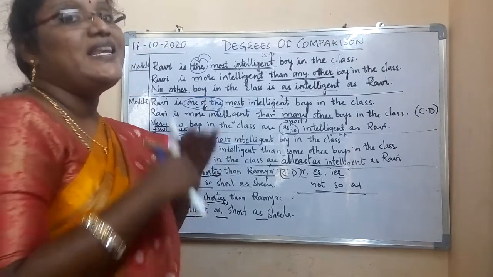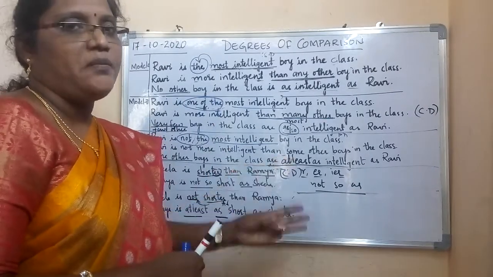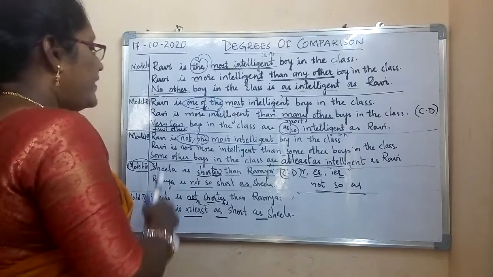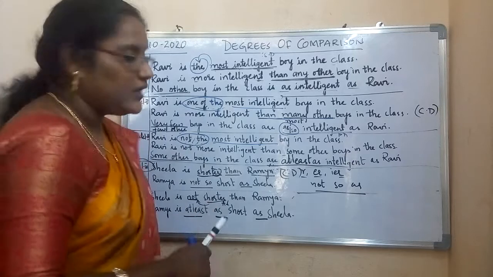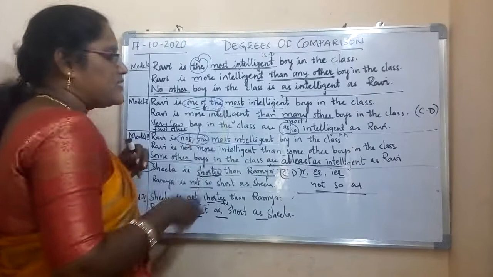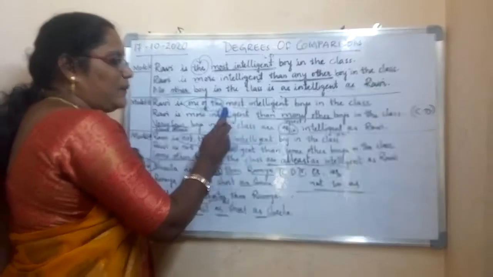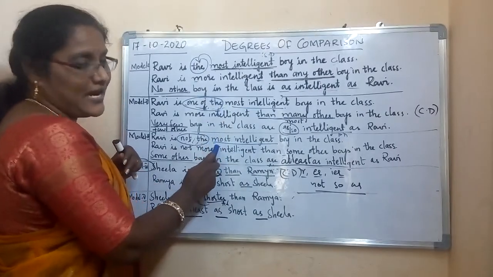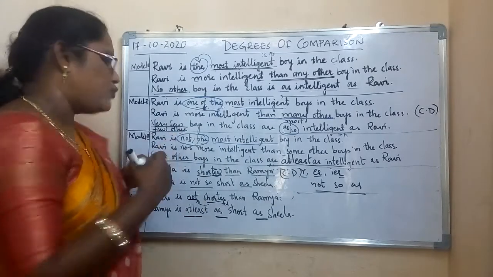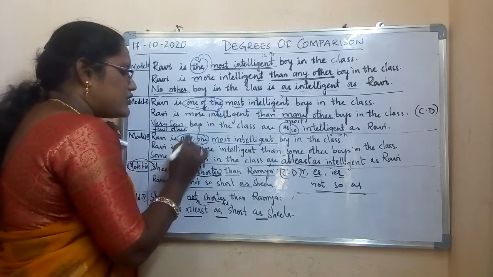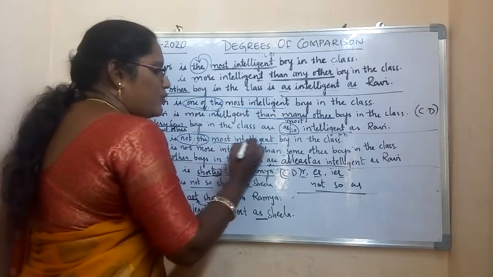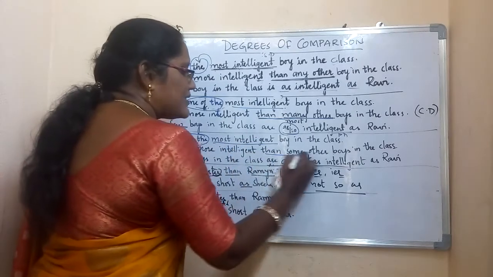Okay. So once when we see negative sense, easily we can remember that this is model 3. So when it gives the negative sense, it is model 3. So Ravi is not the most intelligent boy in the class. The plus adjective, one of the plus adjective, not plus the plus adjective. Now when it is negative sense, the comparative becomes what? So not, "most" changes to what? "More". Not more intelligent than some other boys.